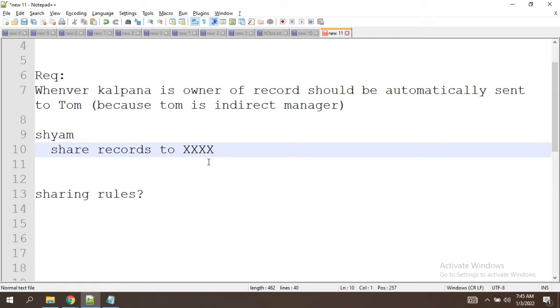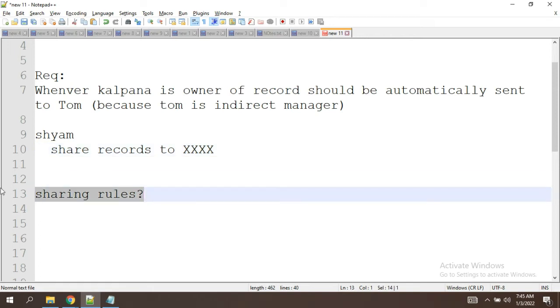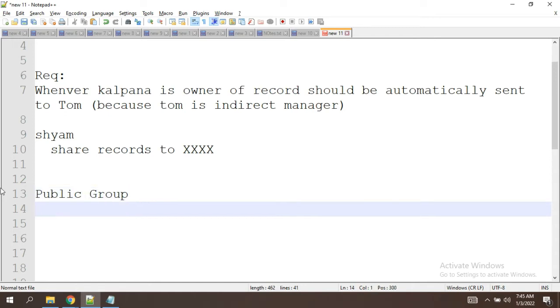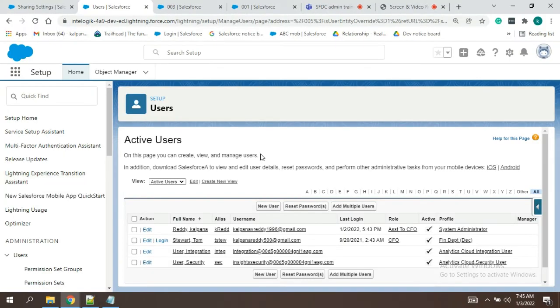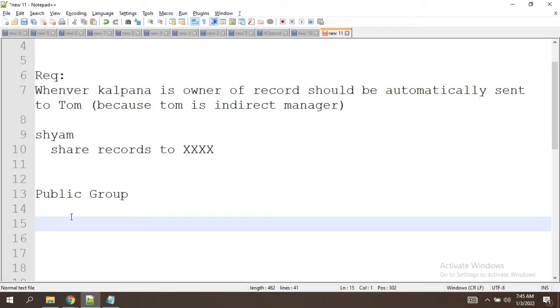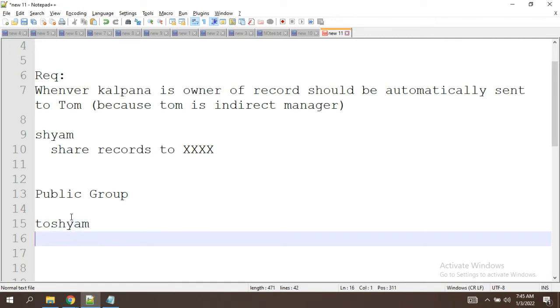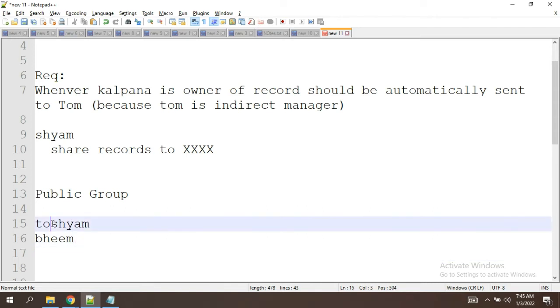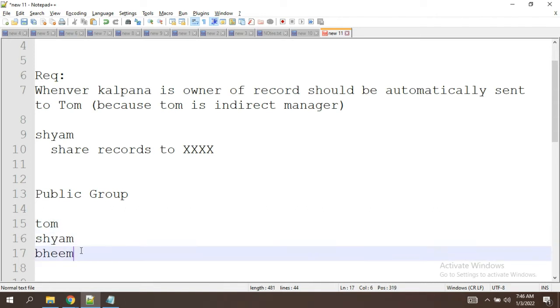So, now we'll speak about what is a public group. Okay. A public group is a group where we have all the necessary people who want access to records, and we add them to one group. So Tom and Sham and Bhim, all these people, we are adding in one group.